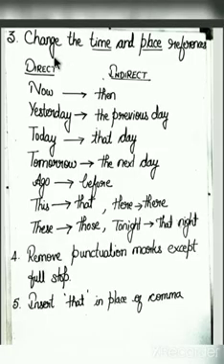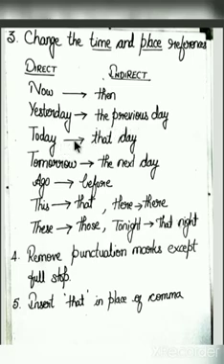The next rule of changing from direct to indirect is to change the time and place references. If you see any time or place references in direct speech, you have to change it according to this table. See, in direct, if you see now, it will change to then. Yesterday will change to the previous day.